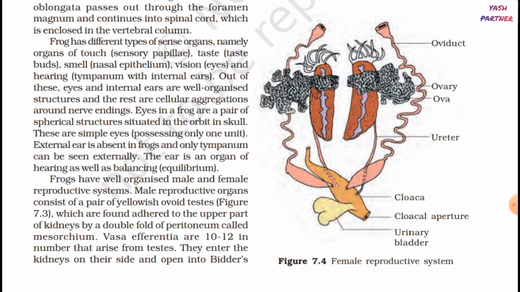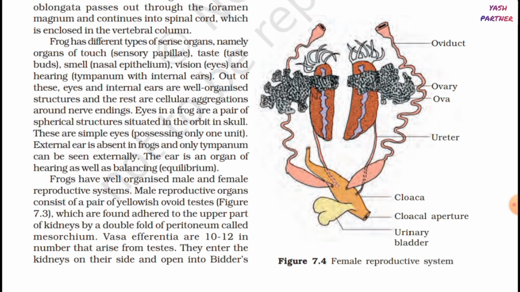Eyes in a frog are a pair of spherical structures situated in the orbit in skull. These are simple eyes possessing only one unit. External ear is absent in frogs and only tympanum can be seen externally. The ear is an organ of hearing as well as balancing equilibrium. Frogs have well organized male and female reproductive systems.